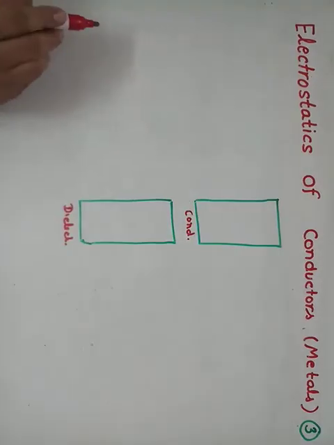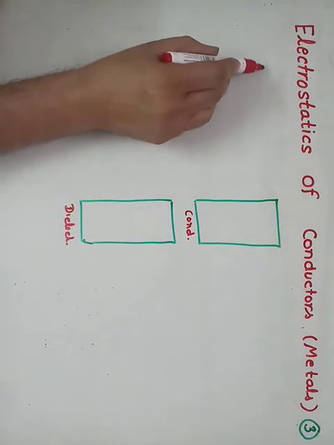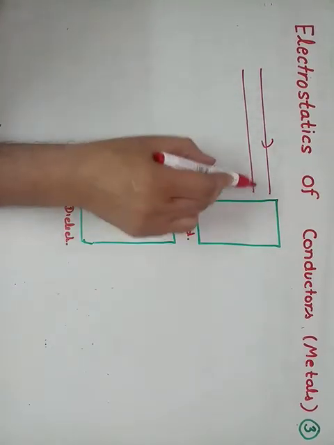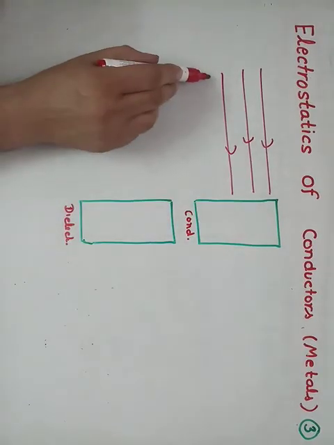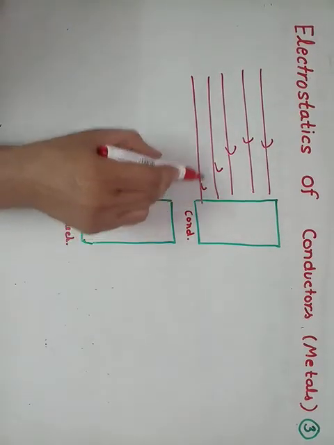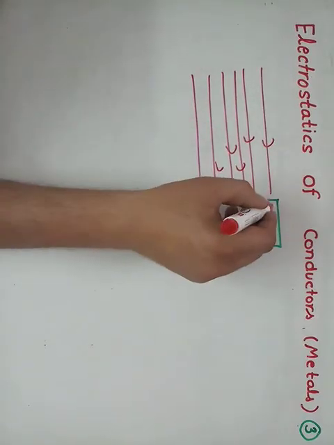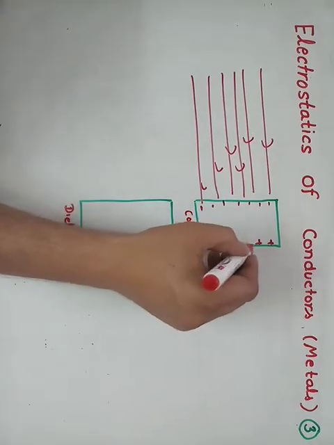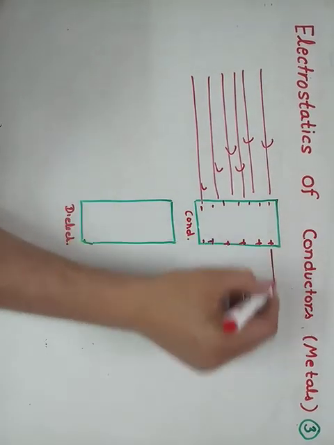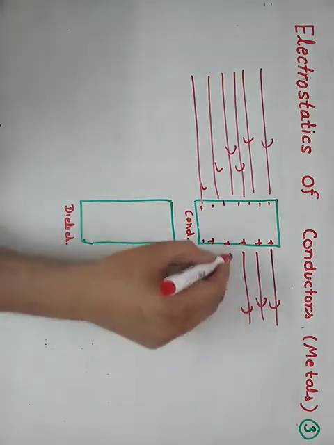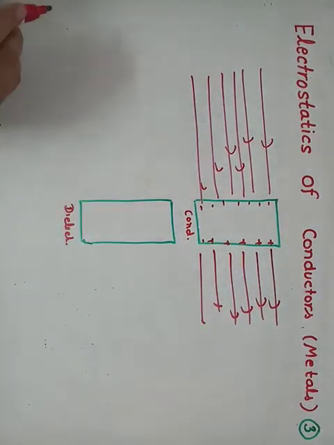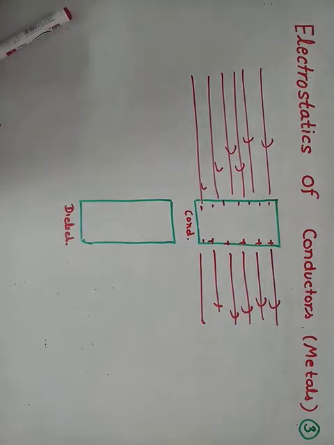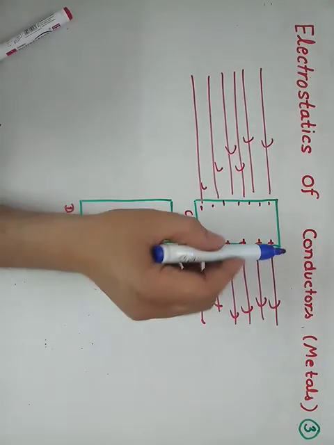In a conductor there is a large number of free electrons available, therefore this is our positive side, and field lines are like this. This surface becomes negative and this surface becomes positive, with field lines like this. Now inside, what will happen? The net field inside is 0.